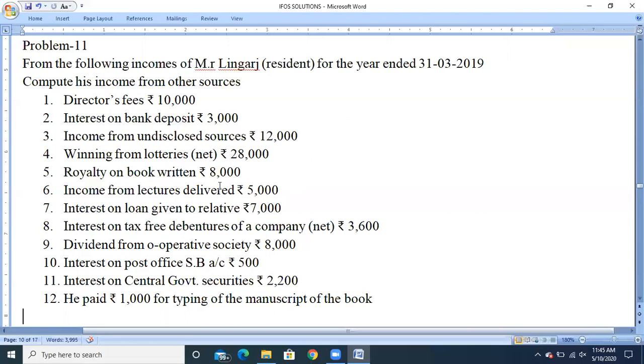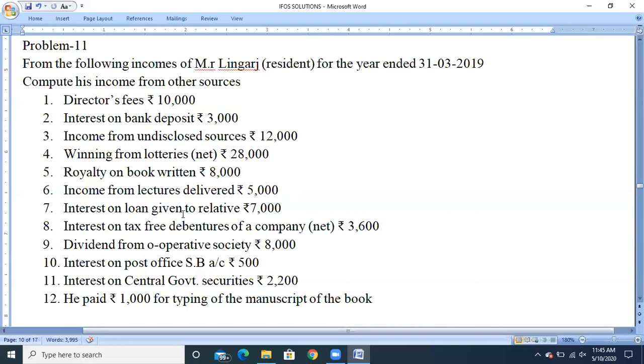Next, income from lectures delivered. If you observe, the income earned by the lectures delivered is not related to other sources. It is related to his profession. Correct. So it is related to profession, and that income will be taken to the head income from profession, not to the head income from other sources. So this has to be ignored under income from other sources, but it will be taxable in the income from profession.